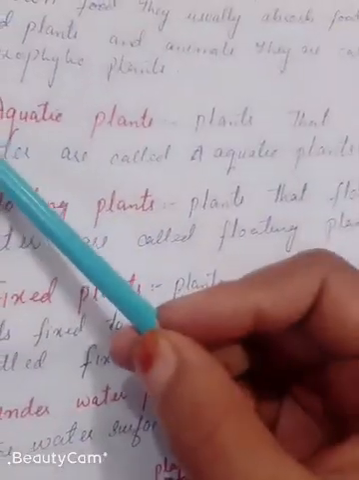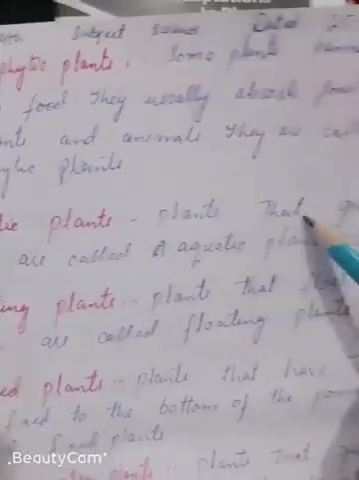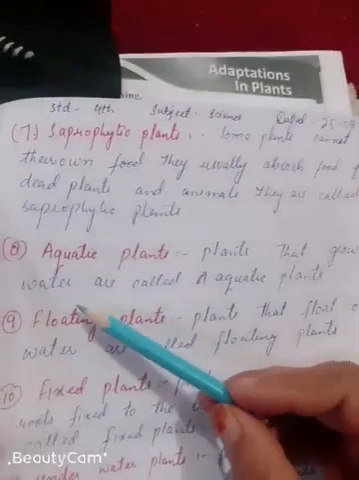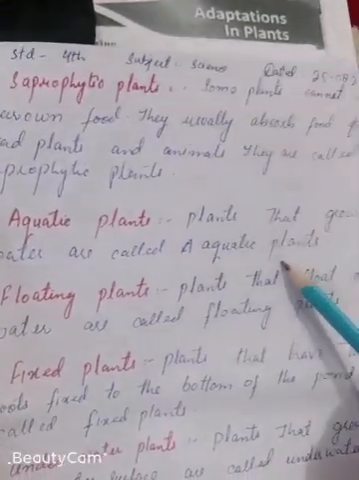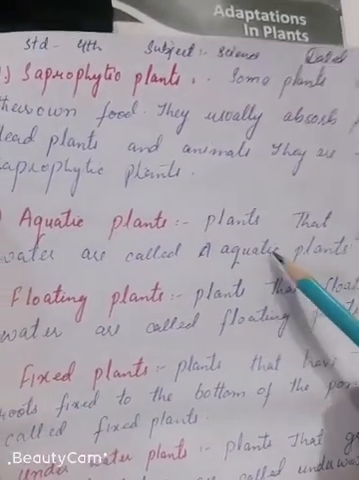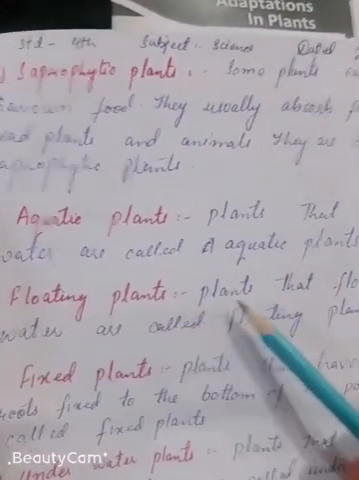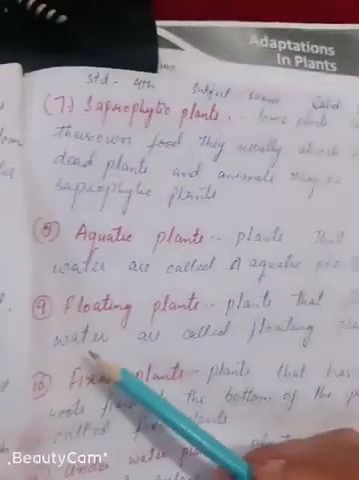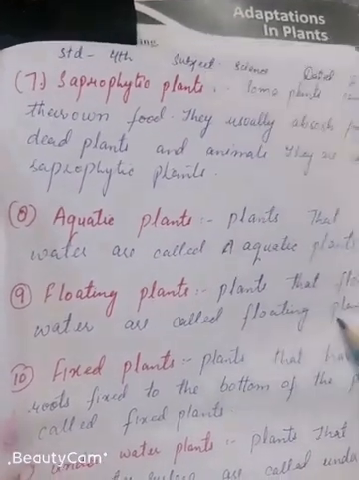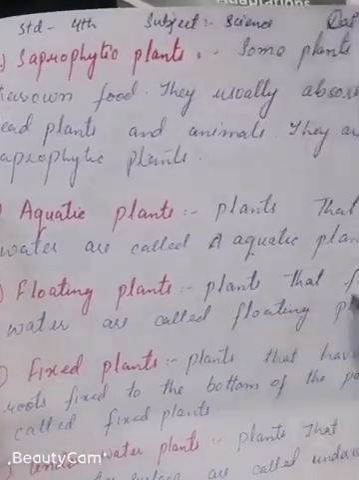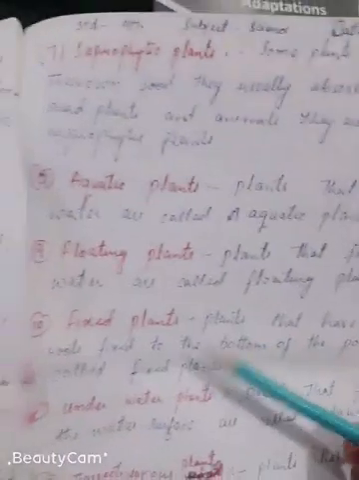Now, aquatic plants. Plants that grow in water are called aquatic plants. Those plants which grow in water are known as aquatic plants. Floating plants: plants that float on water are called floating plants. Those plants which float on water are known as floating plants.